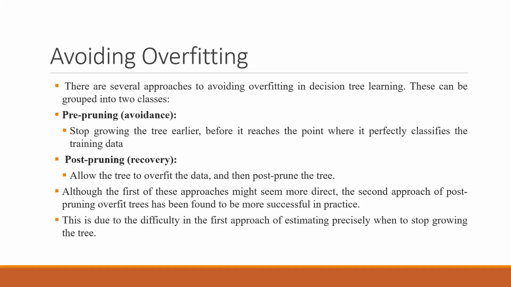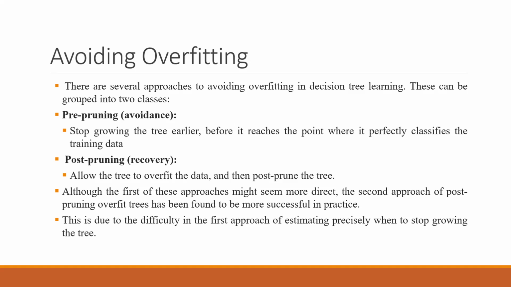Stop growing the tree earlier, before it reaches the point where it perfectly classifies the training data. So if you think that on the next level of our split there will be 100% accuracy, then do not take that. Stop before that. So that is pre-pruning, right? That is avoidance of growing the tree more. The second thing is post-pruning. Post-pruning means that after the tree is fully grown, then you start removing some of the nodes and maybe try to remove the overfitting.